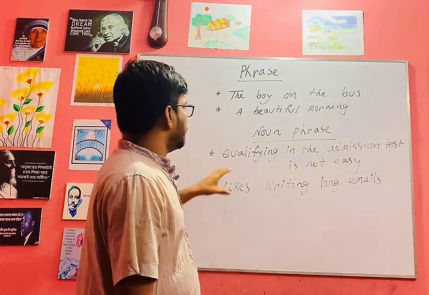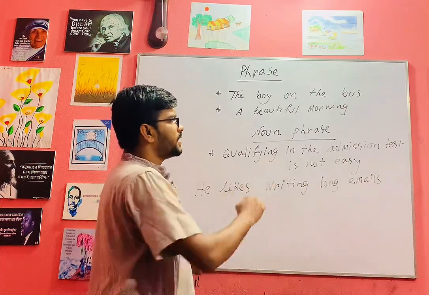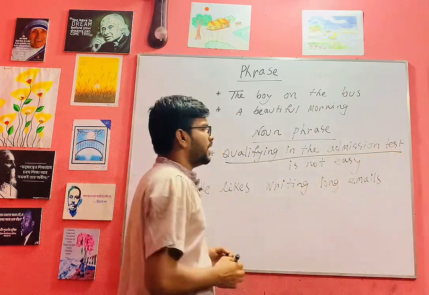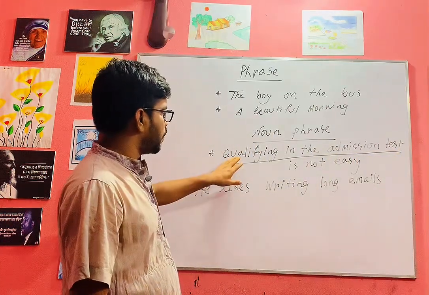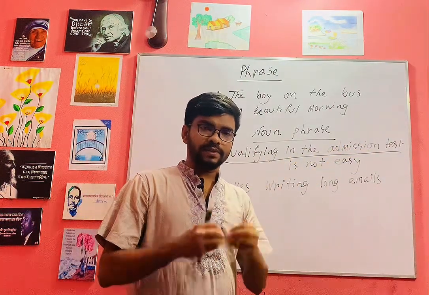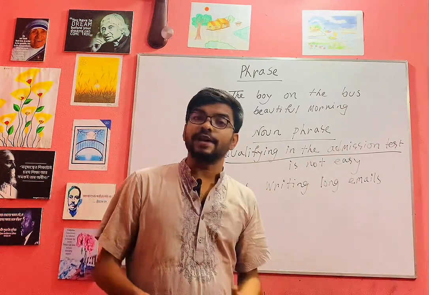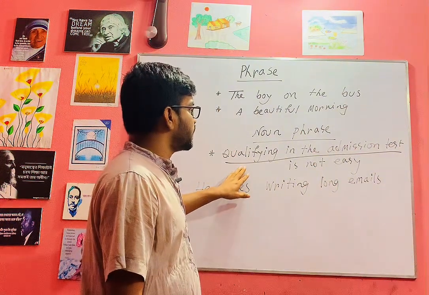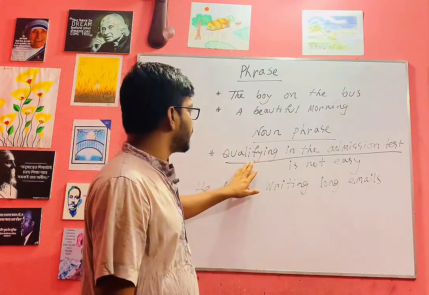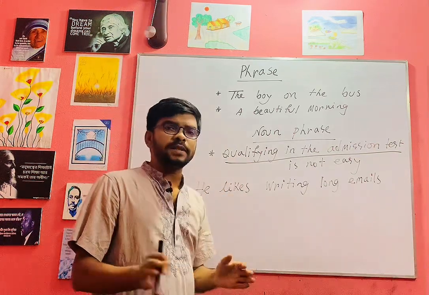Okay, here we are trying to show an example that qualifying in the admission test is not easy. Qualifying in the admission test, here underlined phrases qualifying in the admission test. In that line there is nothing about subject or finite verb. That is why it is phrase. And what type of phrase it is actually? This phrase plays the position of subject. That is why we can say this is noun phrase, and a noun phrase can be replaced by it.